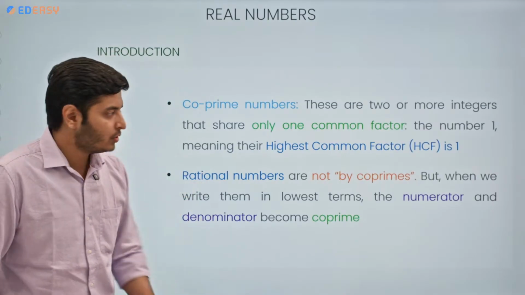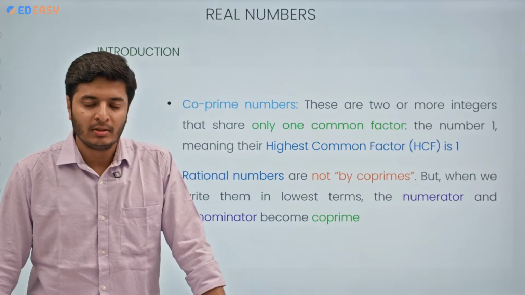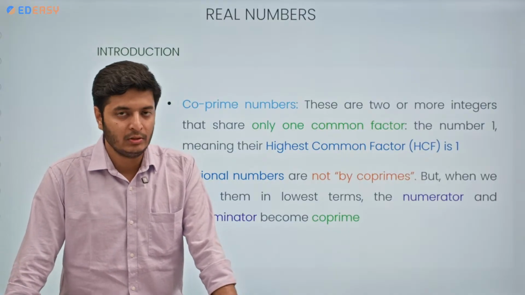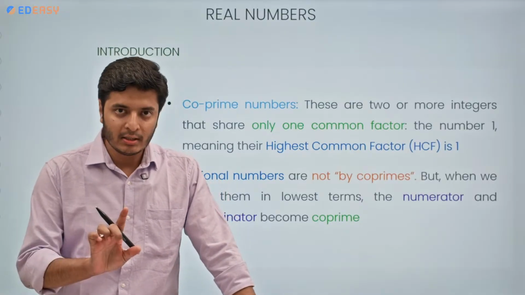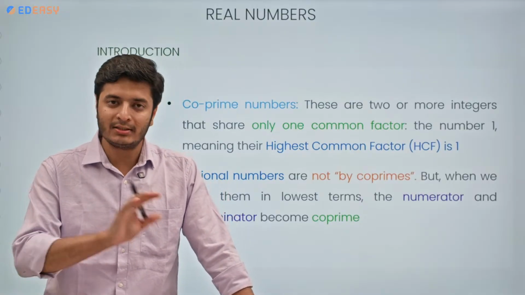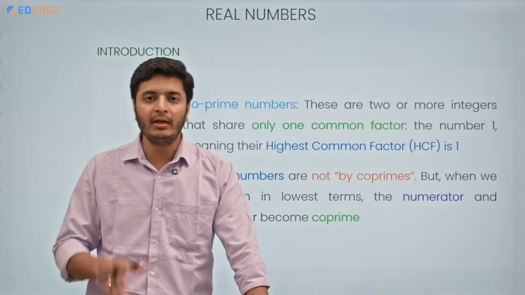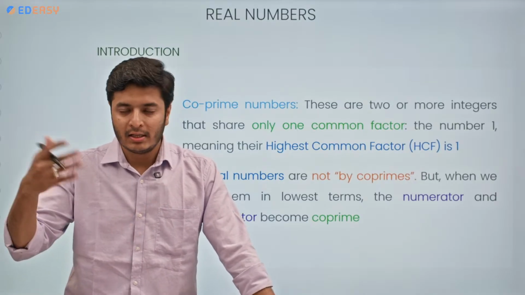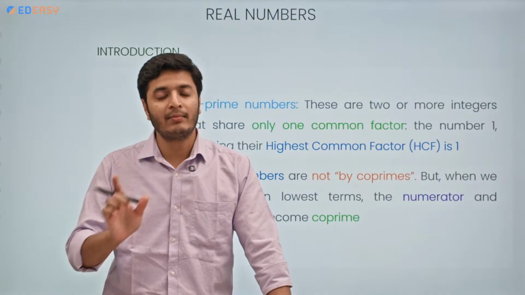Now let's talk about different things that we are going to use in this session. First thing is coprime. You are already familiar with this concept. I'm going to tell you quickly what coprimes are. Prime numbers we understood, right? Prime numbers we know. What are prime numbers? Those numbers which have only two factors, 1 and the number itself. Other than these two, there is no factor of those numbers, correct? Examples would be 2, 3, 5, 7, 11, 13 and so on, correct? All these numbers are prime numbers.